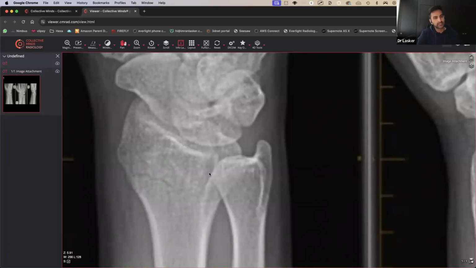So yeah, this is going to be a distal radial fracture with no evidence of impaction, and as far as we can tell in this image, no articular surface involvement as well, and no involvement of any other parts of the hand or wrist.